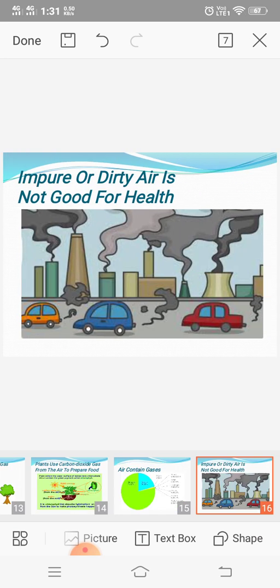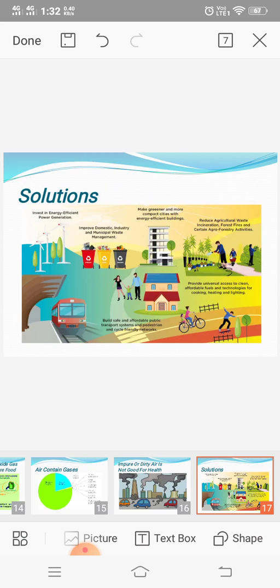You know, impure or dirty air is not good for health. All the smoke, dust, germs, etc. make the air dirty. We should breathe in fresh and clean air to remain healthy. We always plant new trees because plants make the air fresh and clean. We should not cut trees unnecessarily. We should improve domestic, industry and municipal waste management also.